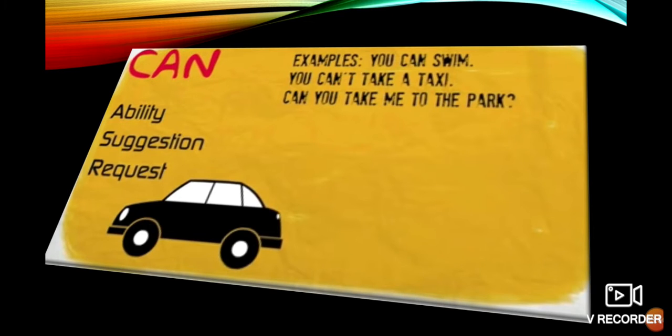Now let's move to the examples. Can. Can is used for ability, suggestions, request. Suppose, for example, "You can swim." It's ability. "You can take a taxi." So it's a suggestion. "Can you take me to the park?" So it's nothing but a request.